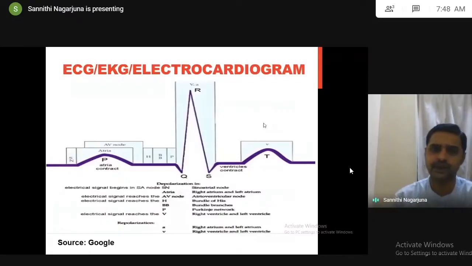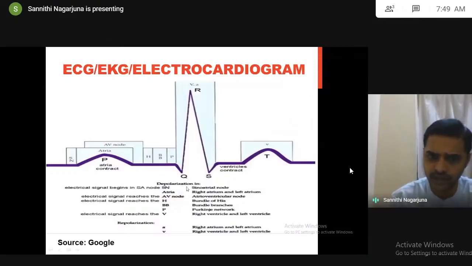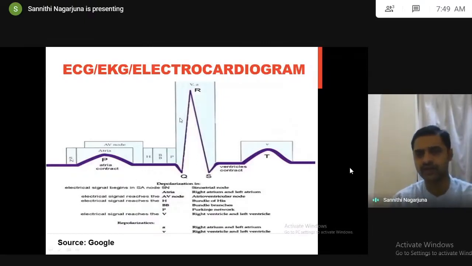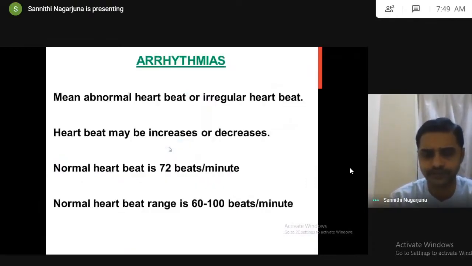So the ECG depicts a complete impulse conduction. The first line is because of the SA node, this is because of the atria, this is because of the AV node, bundle of His, Purkinje fibers, and this is because of ventricular contraction and ventricular relaxation. Out of all these, why is the QRS complex very high? This QRS is because of ventricular contraction. Compared to all parts of the heart, ventricles have more contraction capacity. We know that ventricles are majorly responsible for pumping, so ventricles will have more contraction. That's why the QRS complex is a big complex.